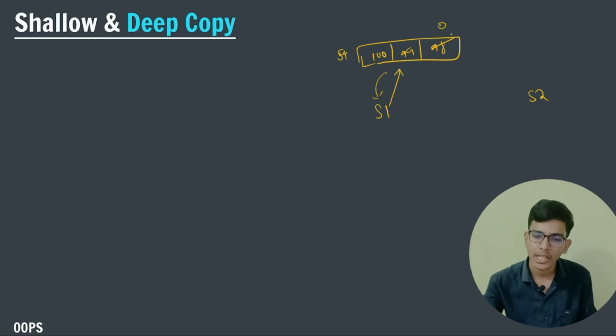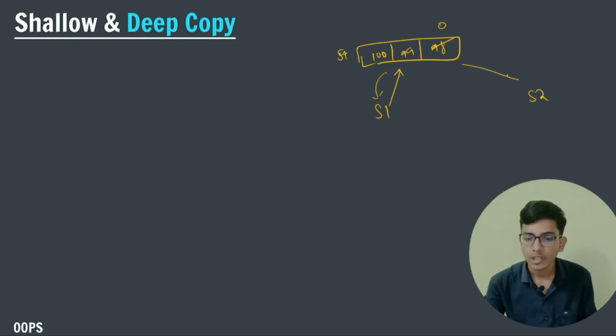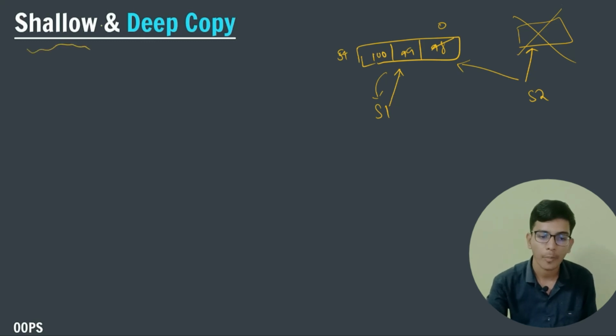After changing the value to 0, you observed that s2 values also got changed. This is because s1 points to this array and s2 also points to this array only. s2 does not separately create a new array. This concept is known as shallow copying.